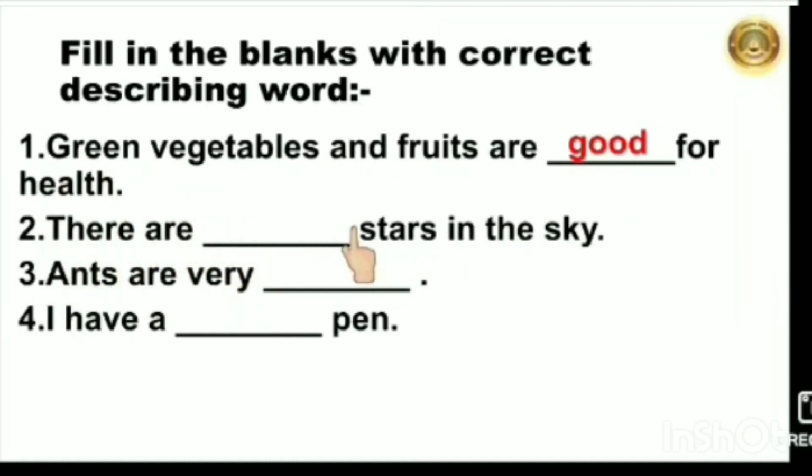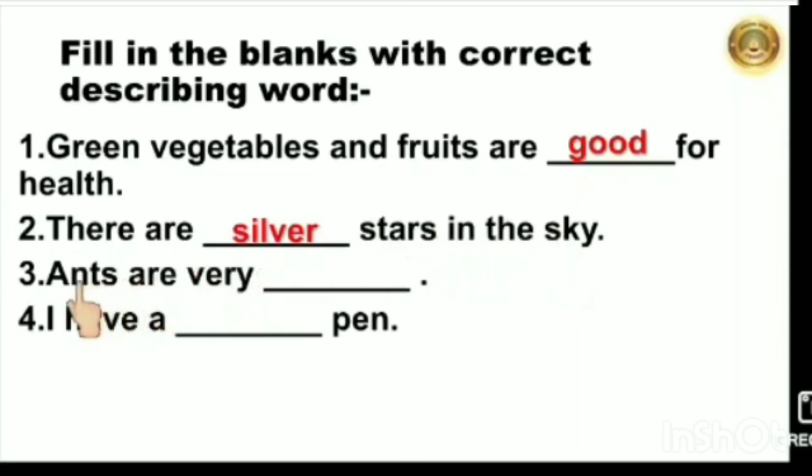There are dash stars in the sky. So, what will come here? How do we describe this star? Star is a naming word here. So, how do we describe the star here? Yes, stars are silver. There are silver stars in the sky.